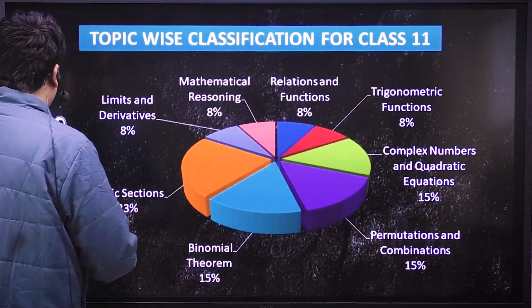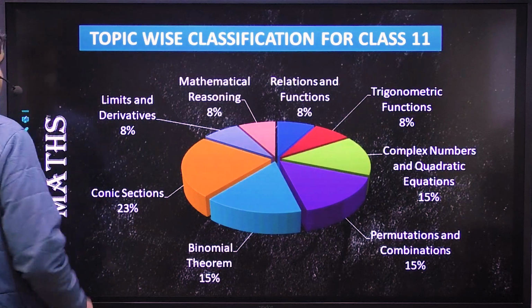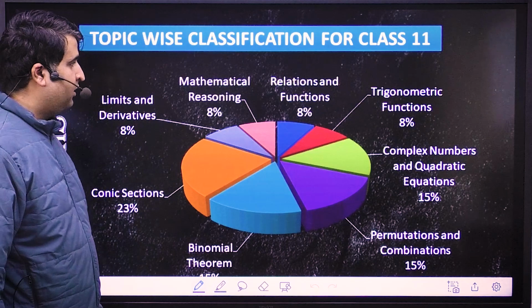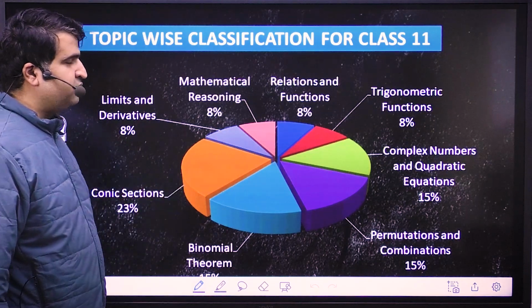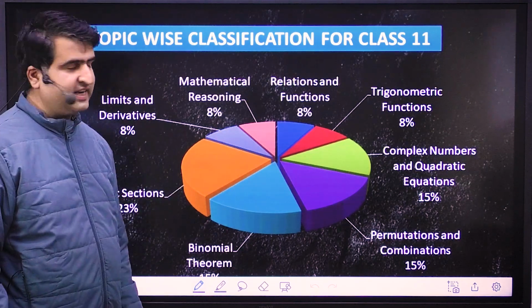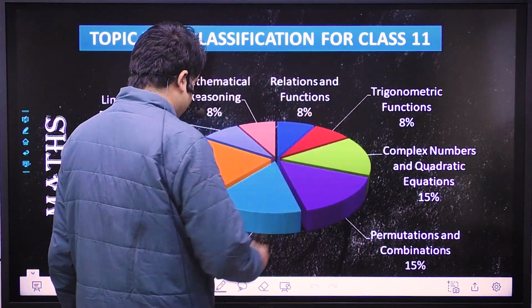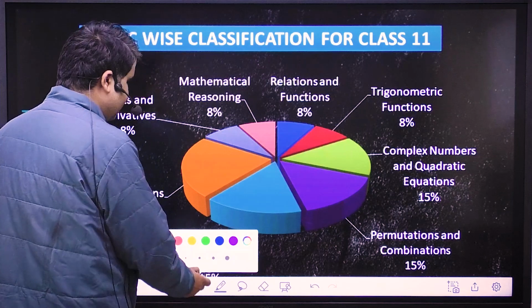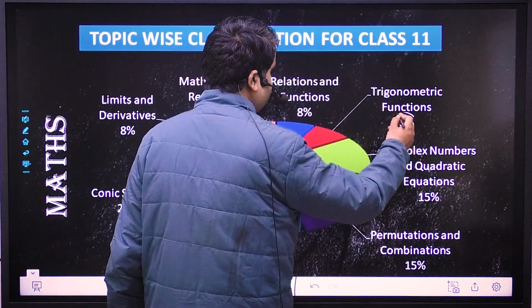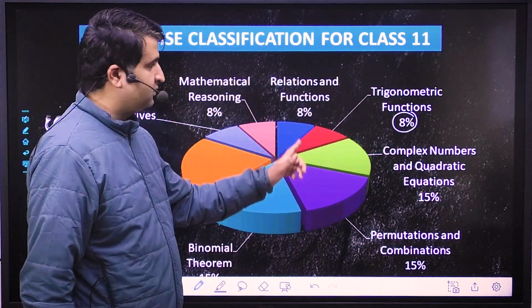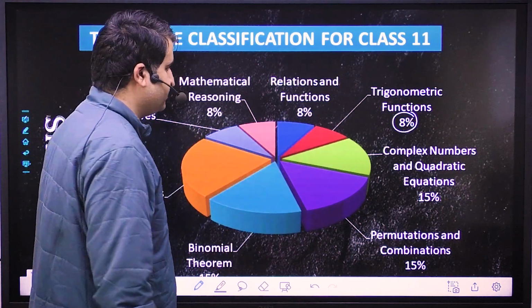And now coming to the topic-wise classification for class 11. So these all topics were asked. There were no questions from sets, relations and functions. 8% questions were asked. And similarly, if we see trigonometric questions, 8% questions were asked, which means just one question. So 8% means one question.